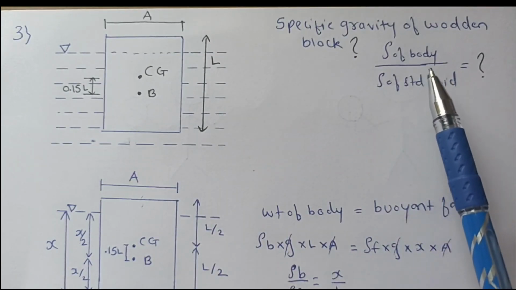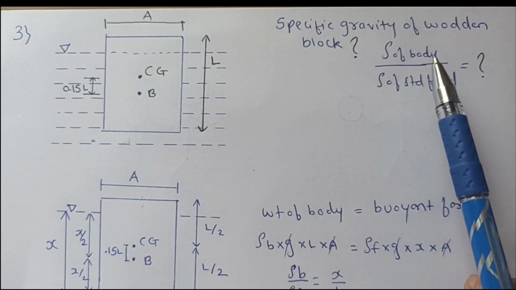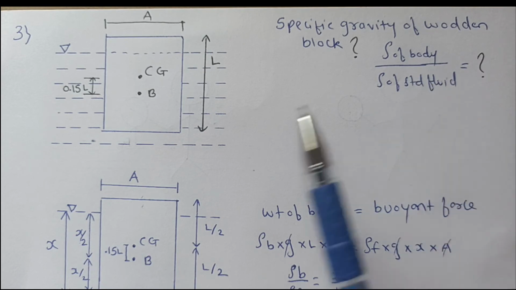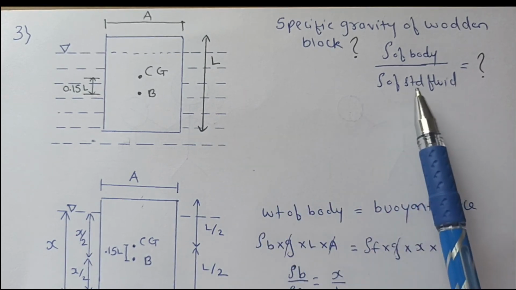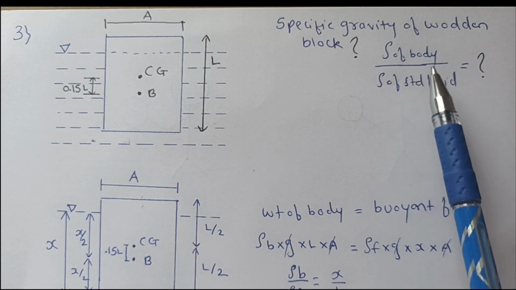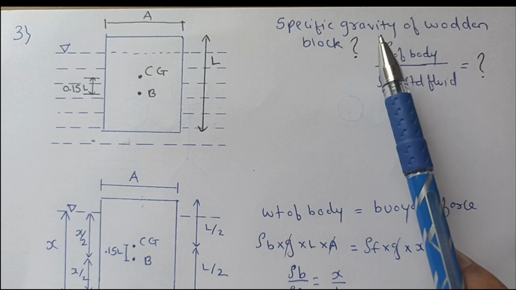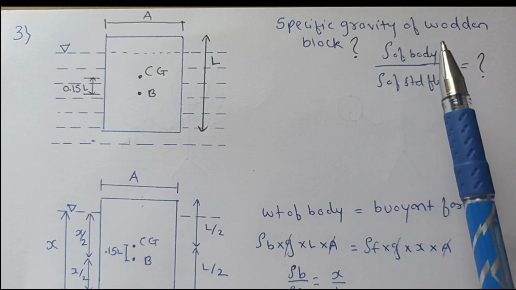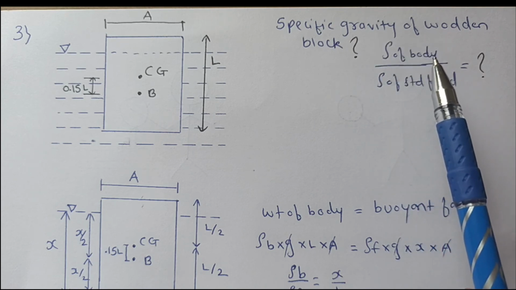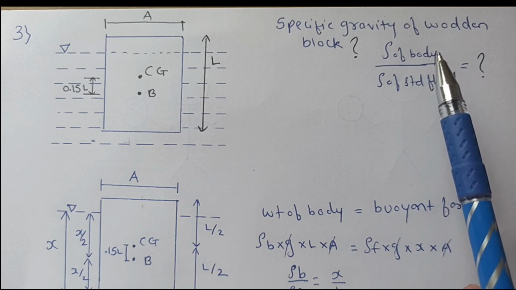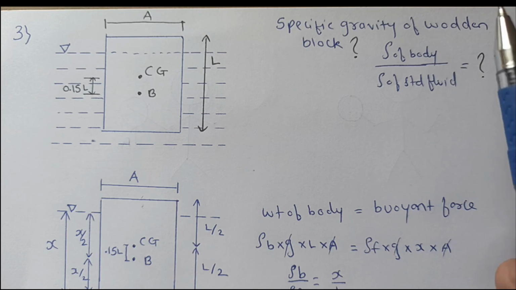We know specific gravity is equal to the density of body divided by density of standard fluid. Okay, so as this is water, it is a standard fluid, so you have to take the ratio of this. Now this is called specific gravity. You must know these terms: specific gravity, specific density. They can ask any, from any point of view in the exam, and you must know these small terms. So let us start.